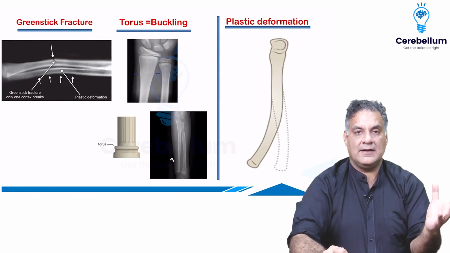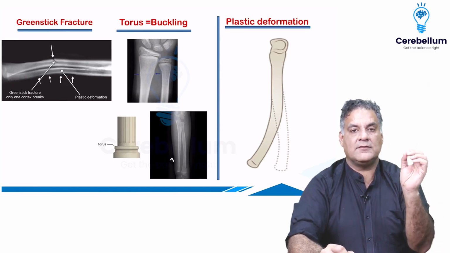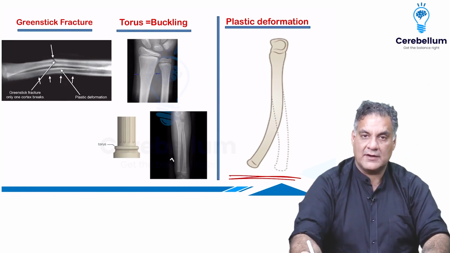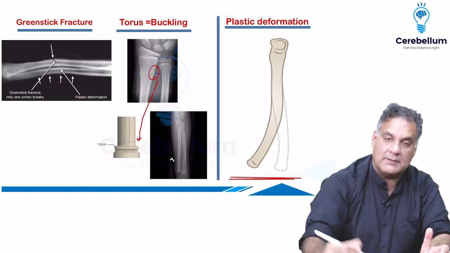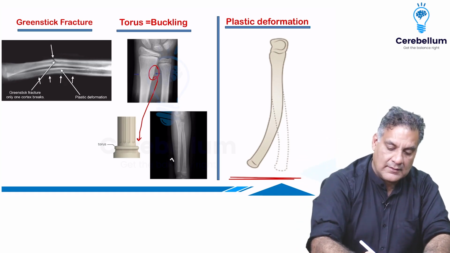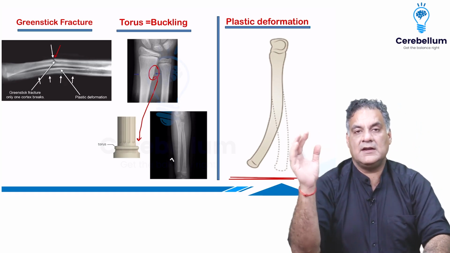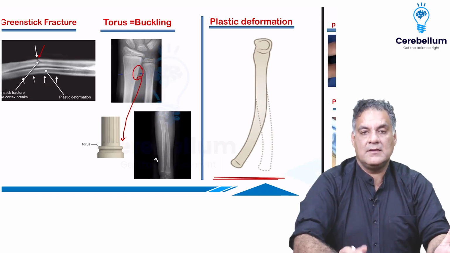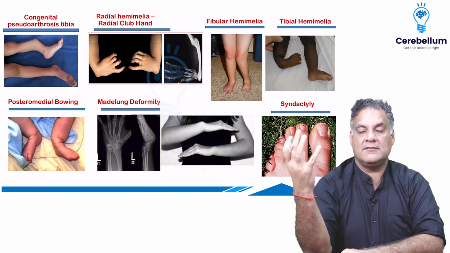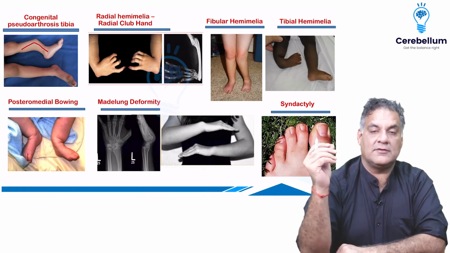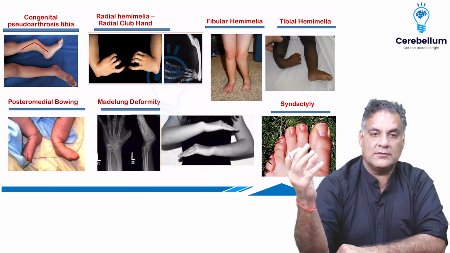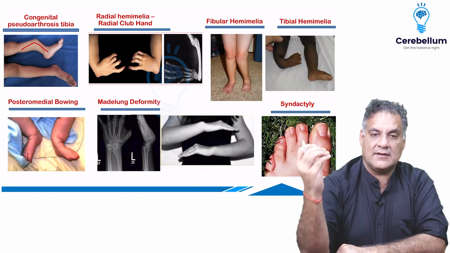All right. In a childhood injury, you can have 3 types of injury in a bone: a deformation with no fracture, just buckling of the cortex, like the base of a Roman pillar, called a torus, or fracture of one cortex with bending of the other, called a greenstick fracture. There are certain deformities one should be aware of. Anterolateral bowing of the tibia is congenital pseudoarthrosis of the tibia. It's an intraoperative diagnosis treated with stabilization and grafting.